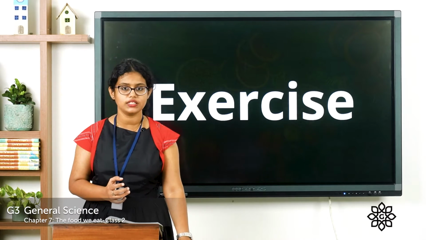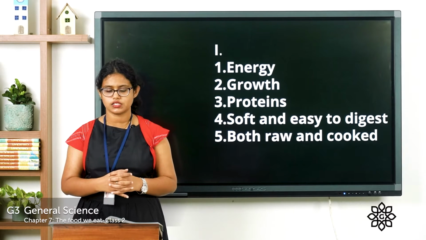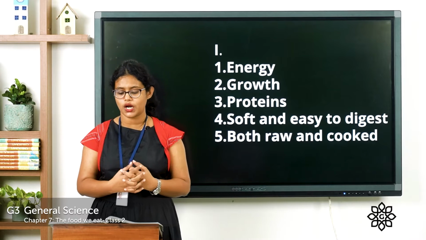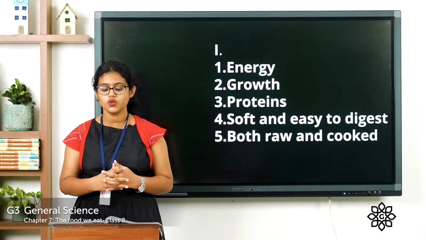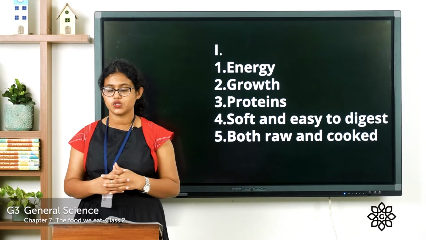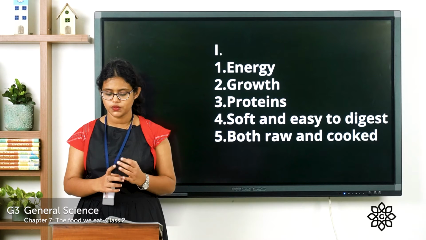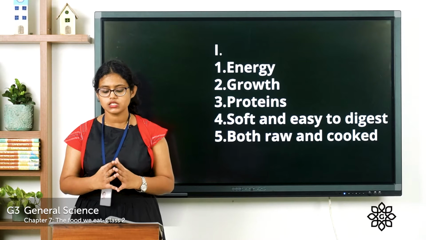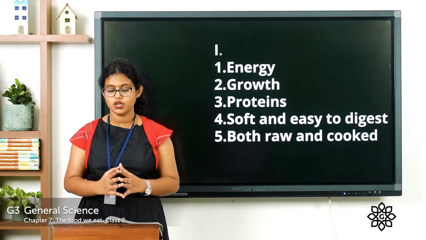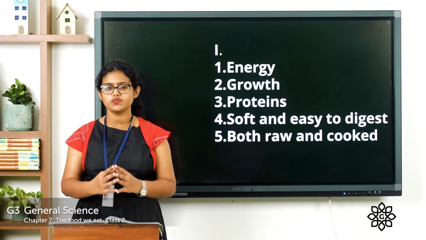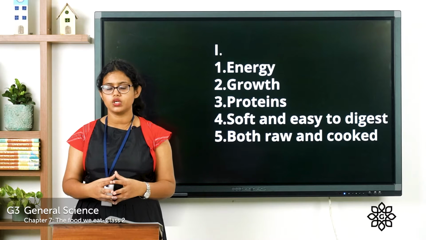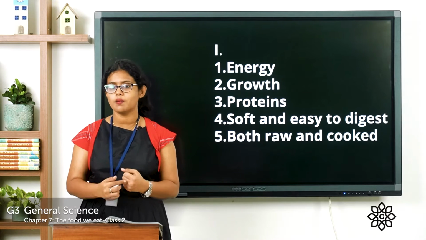So, I hope you have done the answers. So, let's see the answers. What is the answer for the first one? Carbohydrates in the food are good for energy. So, they are energy-giving foods. It gives us energy. Second one, proteins in the food are for growth. So, protein-rich food helps us to grow. It helps us to build our body.